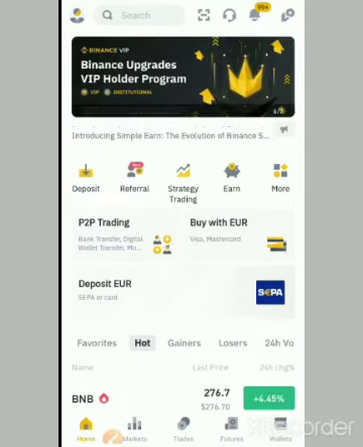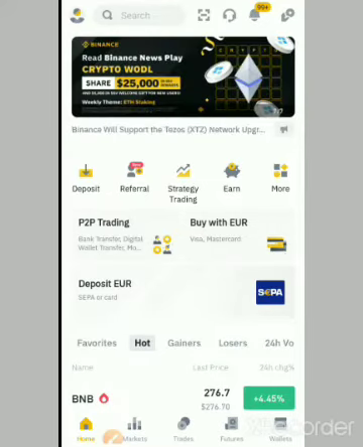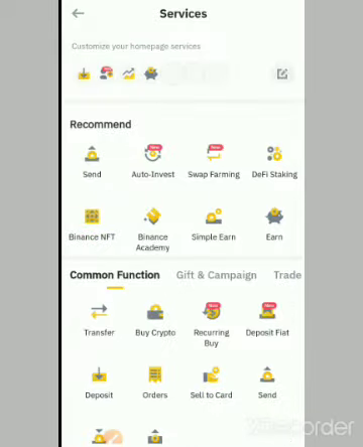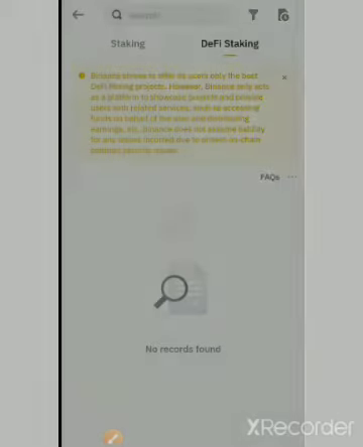Now let's talk about how to navigate from the Binance interface to where you can actually stake. As you can see now, this is the first screen you're going to see when you log into your account. From here, you click on More. When you click on More, under Recommended, you see DeFi Staking. You click on DeFi Staking and wait for it to load.